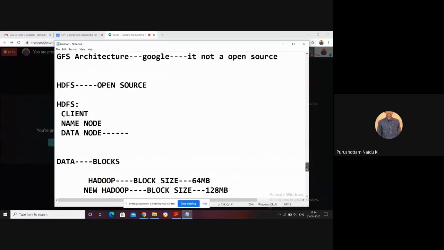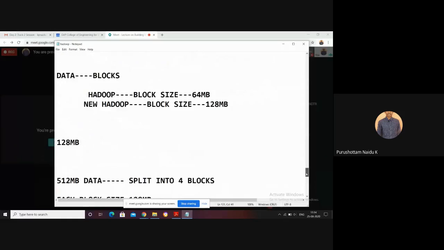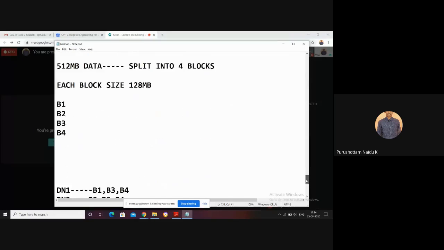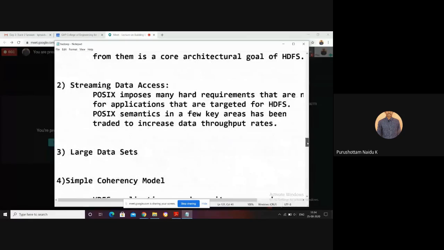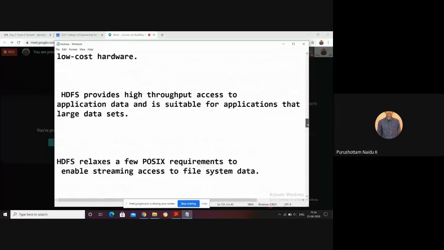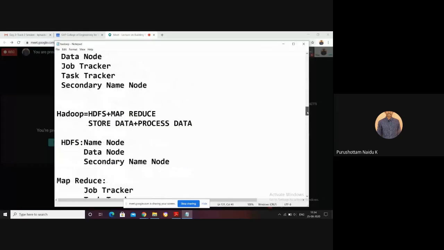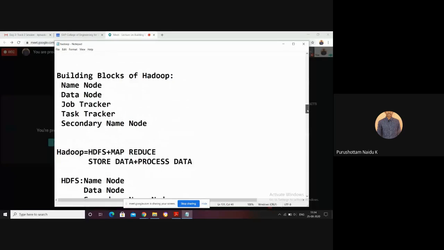Now the building blocks of Hadoop. We have finally the building blocks of Hadoop: name node, data node, secondary name node, job tracker and task tracker. These are the building blocks of Hadoop.